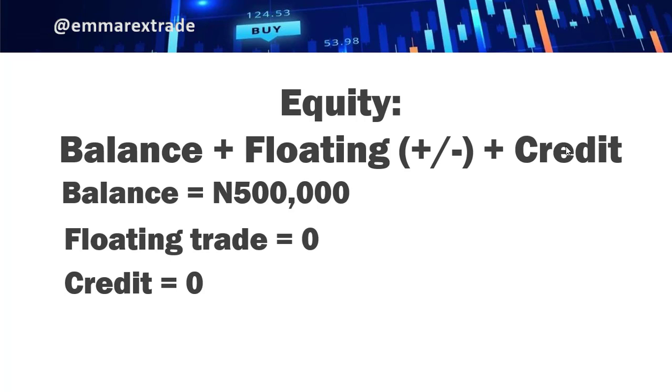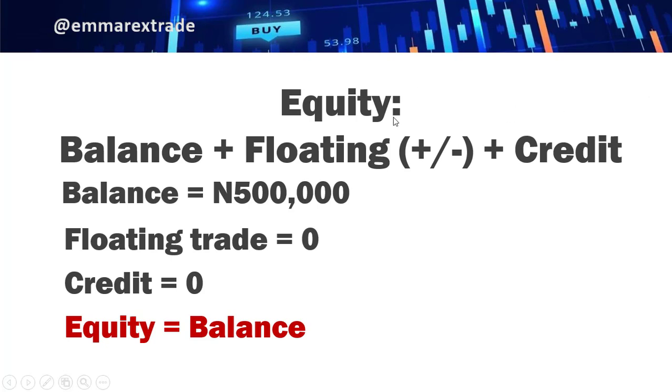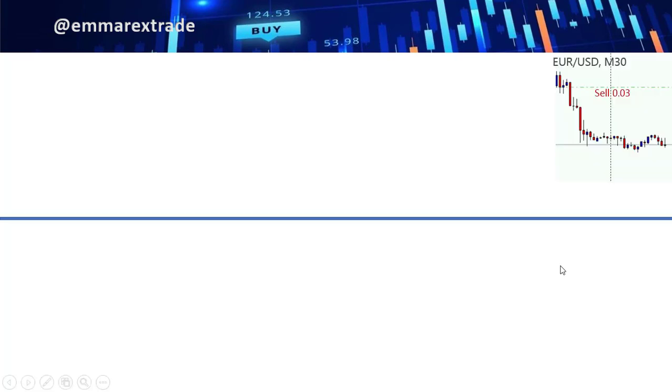So if you have something like this, it means the equity automatically will equal the balance, of course, because the floating is 0. So let's take a look at this example. Let's say you place a sell trade on EUR/USD, that's European Euro versus United States dollar. And of course, you're doing that on M30, for example.